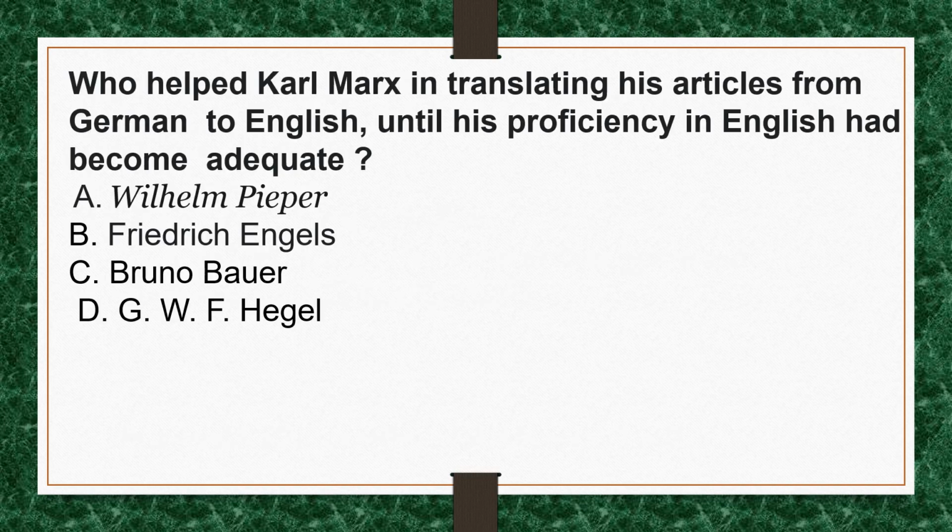Who helped Karl Marx in translating his articles from German to English until his proficiency in English had become adequate? The correct option for this question is option D, C. W. F. Hegel.